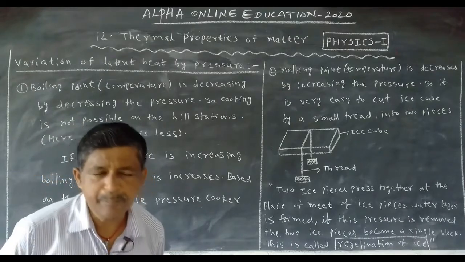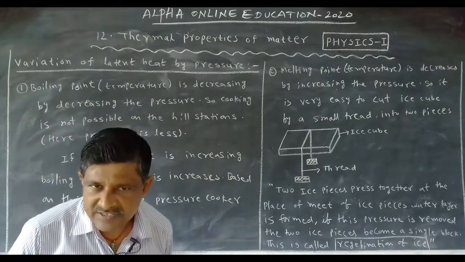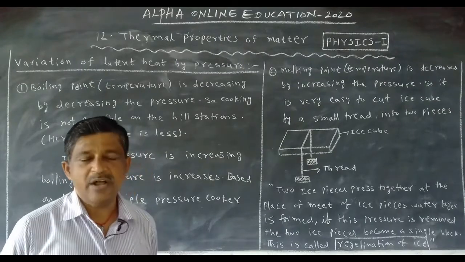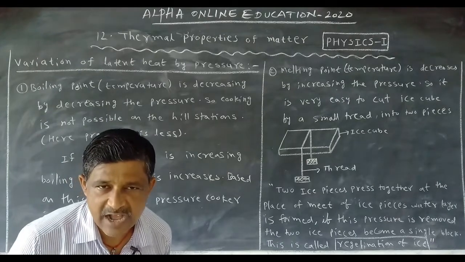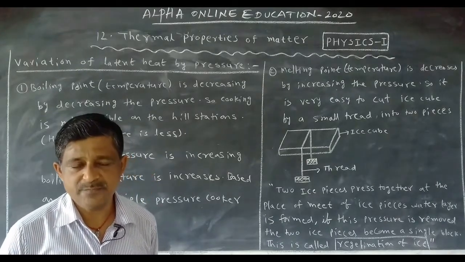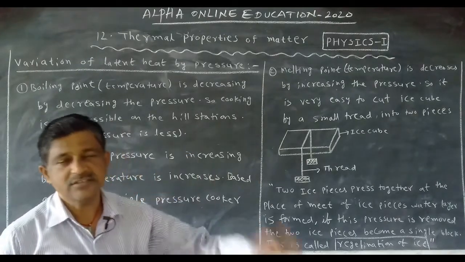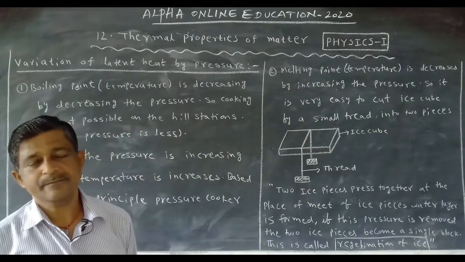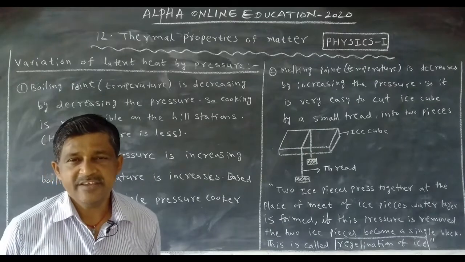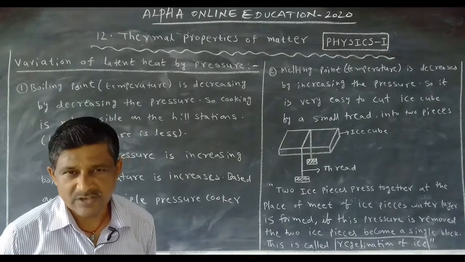If we remove the pressure, the melting point increases, so the water layer becomes ice and the two ice blocks become a single block. This phenomenon is called regeneration of ice. This is very important for a 2 marks question.